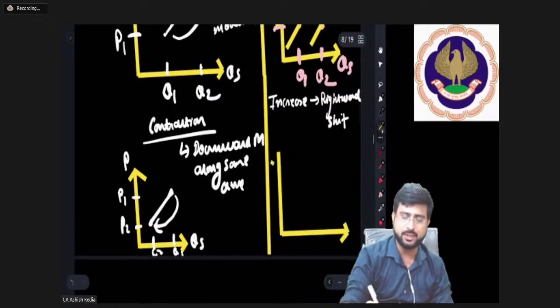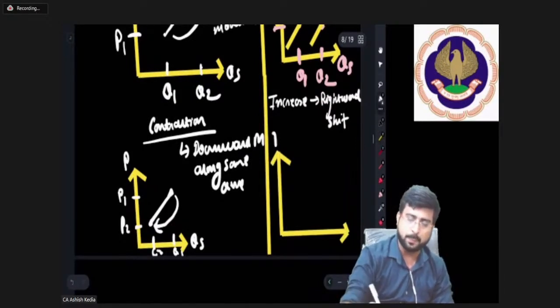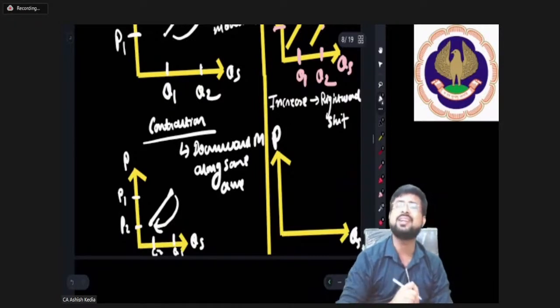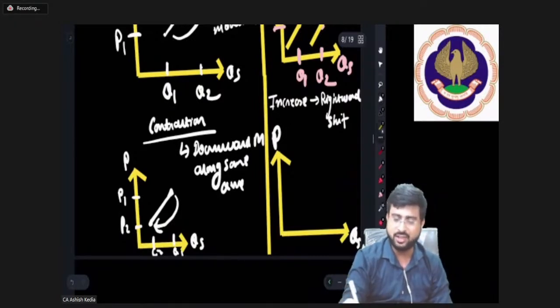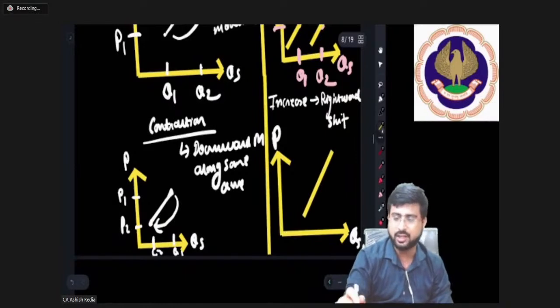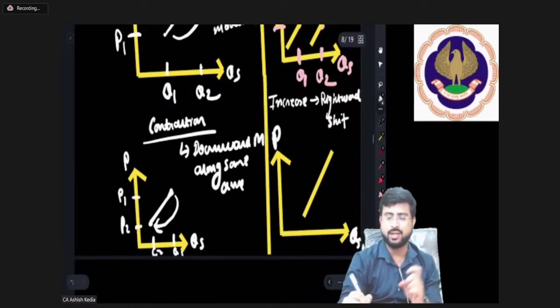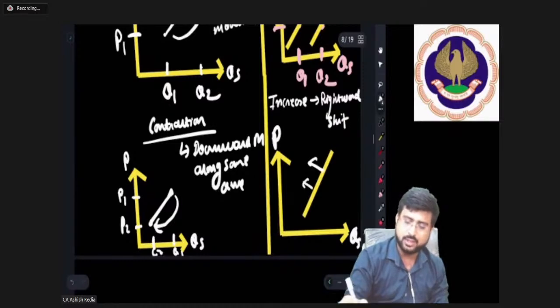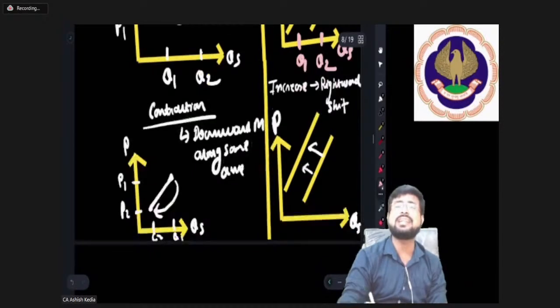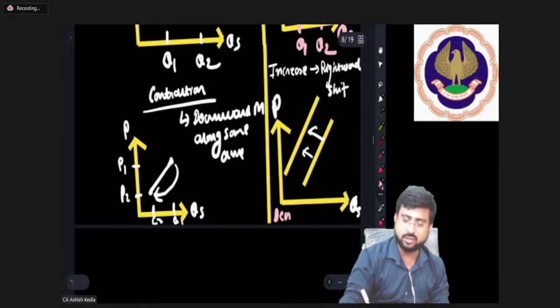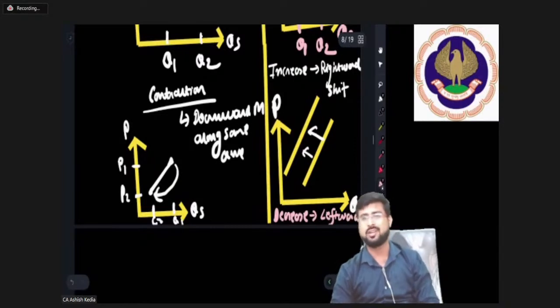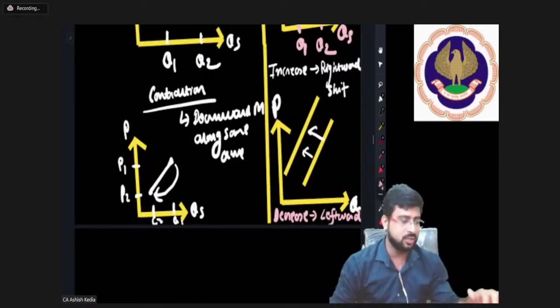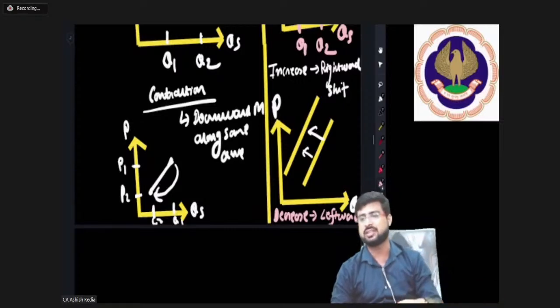Pay attention, everyone. If you put price here and quantity supplied here, and this is the original curve that we had drawn, there will be a leftward movement here, and since there is a leftward movement, it looks like this. So dear friends, please remember that in case of decrease, there is a leftward shift. In case of increase, there is a rightward shift, and in case of decrease, there is a leftward shift.